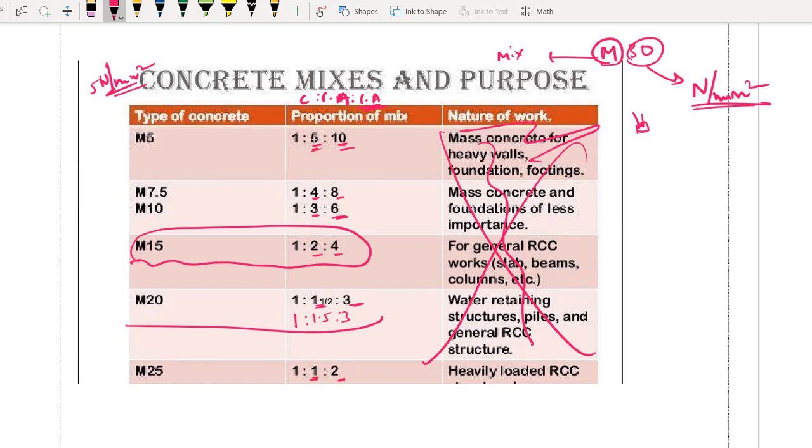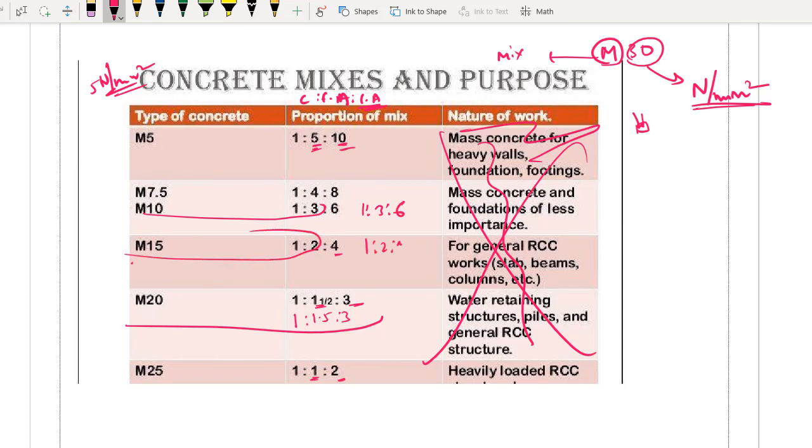So it is not a difficult task to remember this table. You can easily remember, even if you remember these two terms. Obviously this term is but natural, you can remember, right? So if you remember M10 is 1:3, obviously you can write 1:3:6. If you remember M15 is 1:2, then 1:2:4. As simple as that. M20 आपने याद रख लिया 1:1.5, then obviously you can write 1:1.5:3 is your answer. Like that you can take it, not at all a big deal.